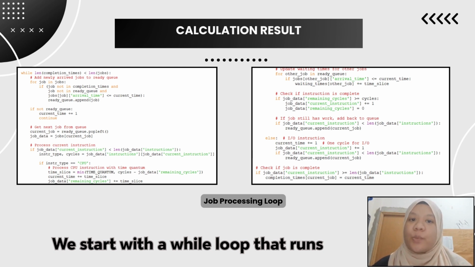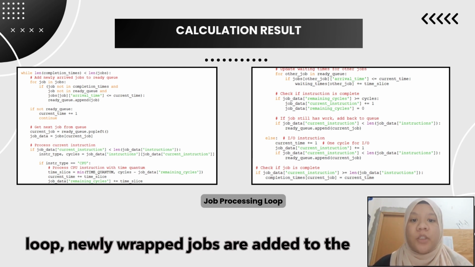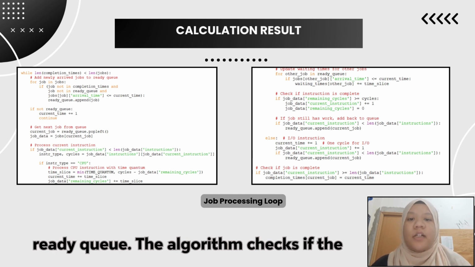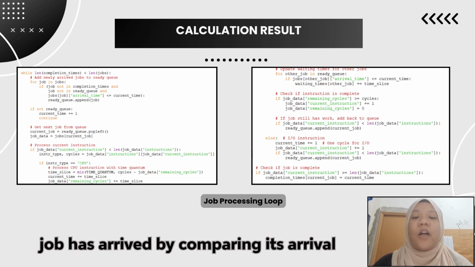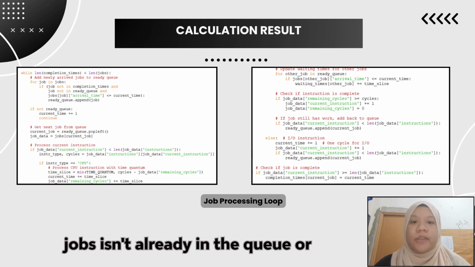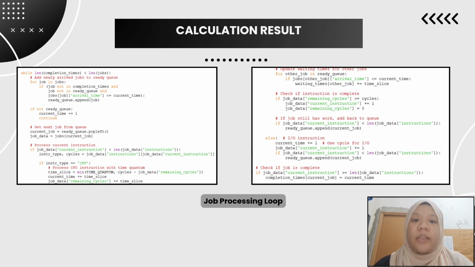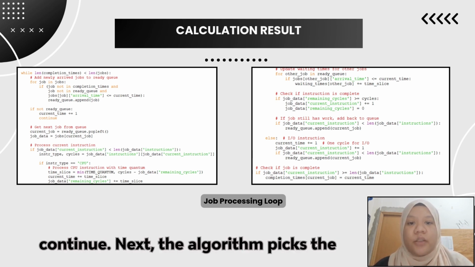We start with a while loop that runs until all jobs are completed. Within this loop, newly arrived jobs are added to the ready queue. The algorithm checks if a job has arrived by comparing its arrival time with the current time and ensures the job isn't already in the queue or completed. If the ready queue is empty, the current time increments and the loop continues.